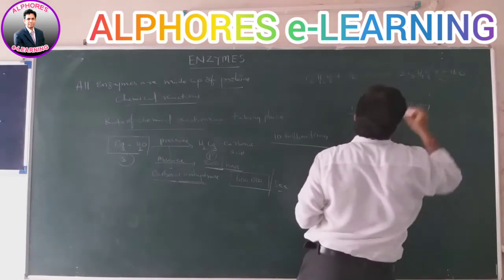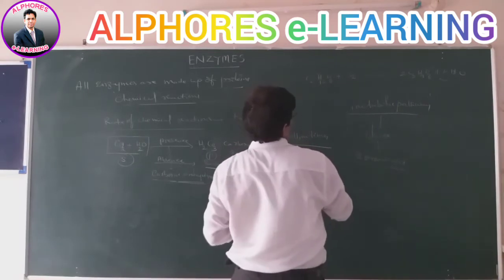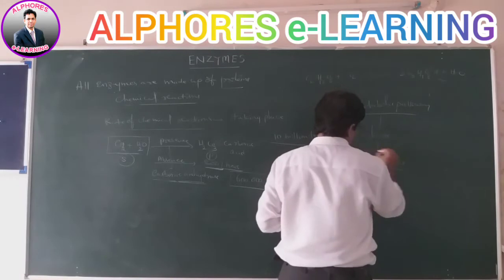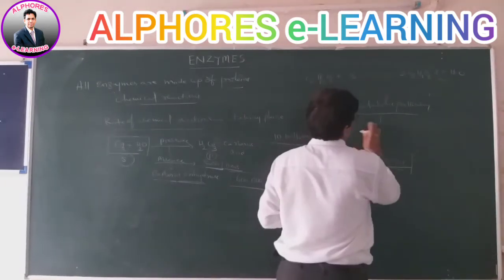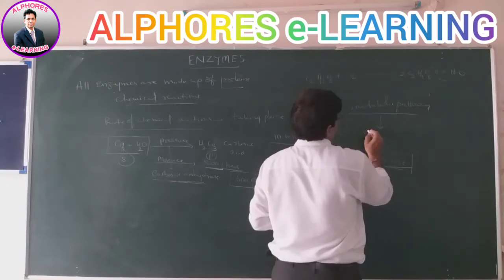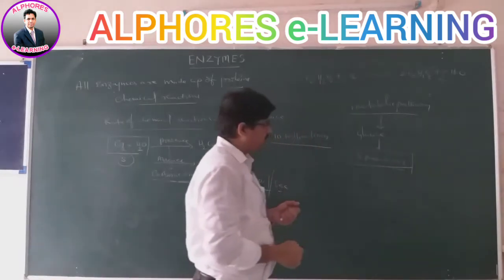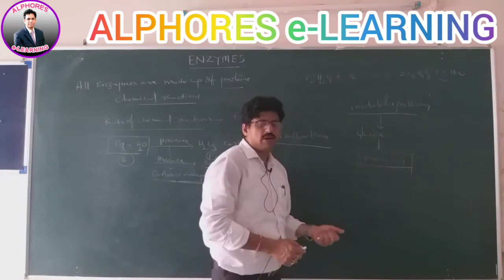Glucose is the substrate, and glycolysis takes place in the cytoplasm of every living organism, giving rise to 2 molecules of pyruvic acid.